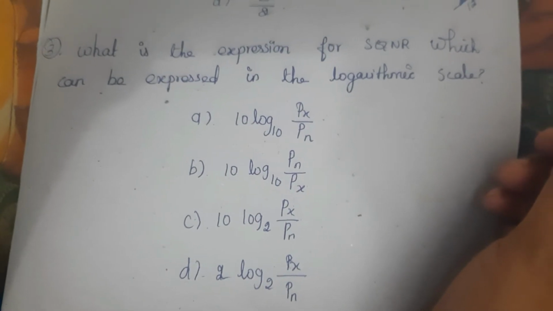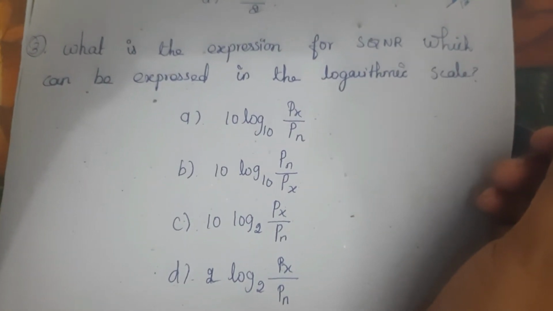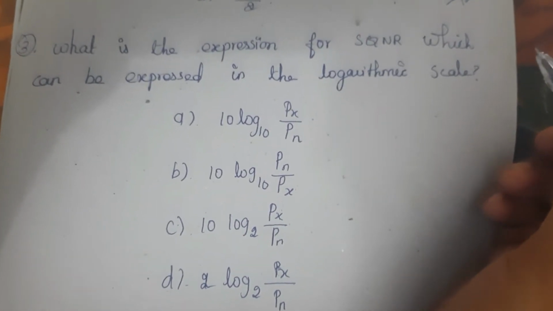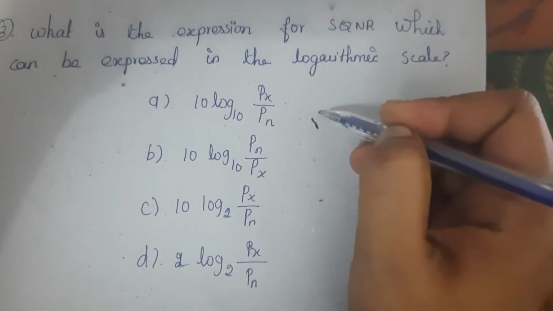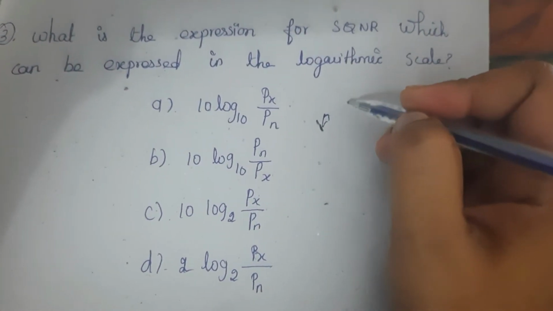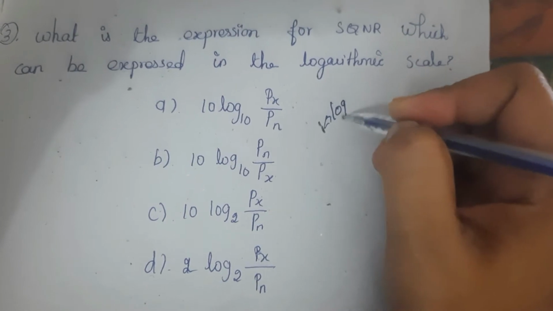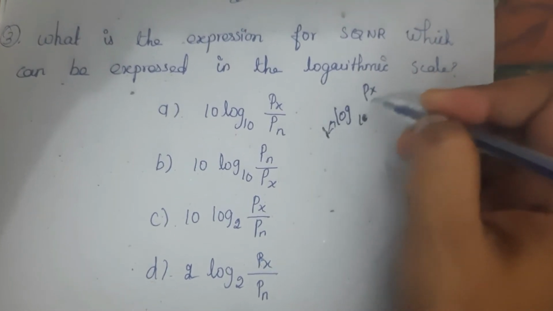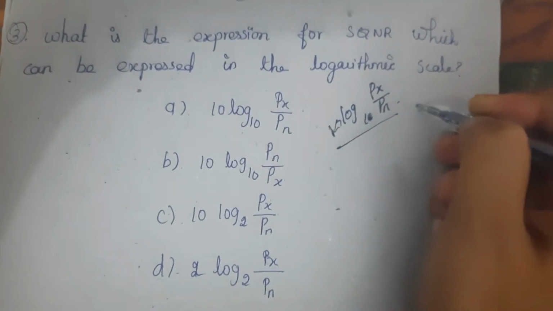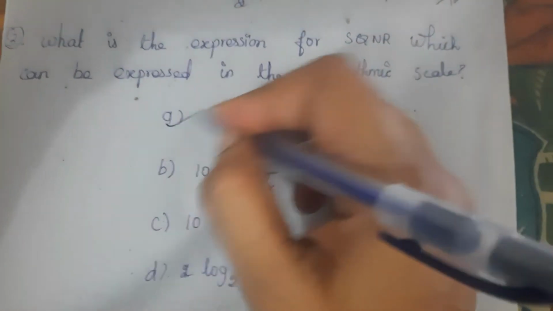Third question, what is the expression for SQNR which can be expressed in the logarithmic scale? So logarithmic scale, this SQNR can be represented as 10 log 10 Px divided by Pn. So here the answer is A.